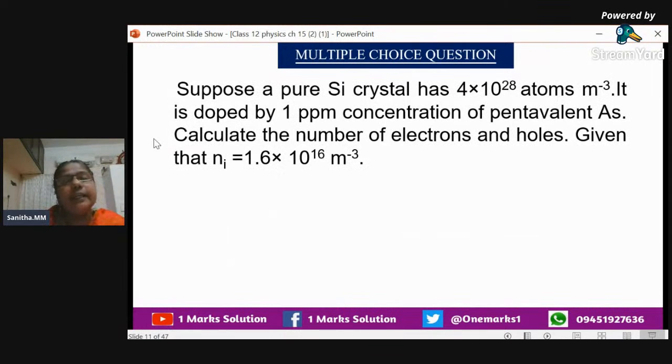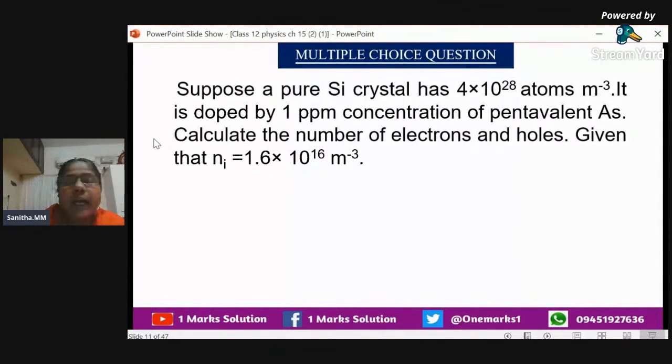Suppose a pure silicon crystal has 4 into 10 raised to 28 atoms per meter cube. It is doped by 1 ppm, that is, part per million concentration of pentavalent. Pentavalent means 5 valence electrons will be there, that is arsenic. Calculate the number of electrons and holes.